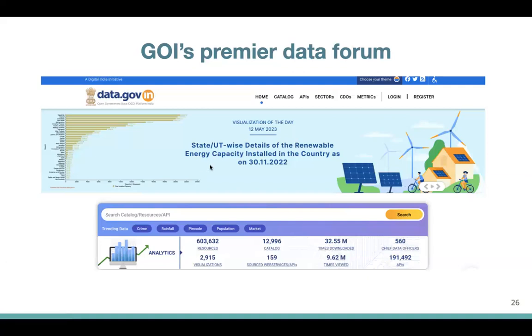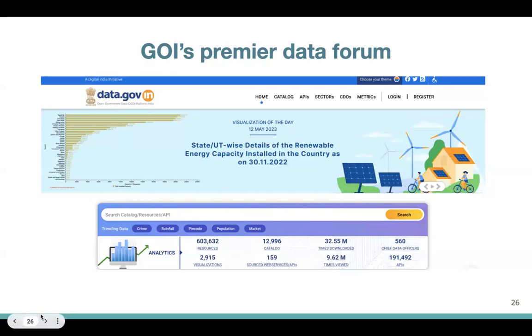Right in front of us, we are seeing there's data about crime, there's data about rainfall, about population, about the markets, and this is just the tip of the iceberg. Of course, this is a data set that focuses on India, and more importantly, it has low granularity, in the sense it's a very zoomed out data set, and it is only focusing on India.